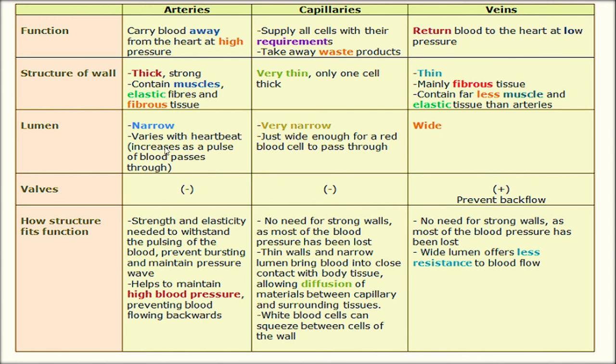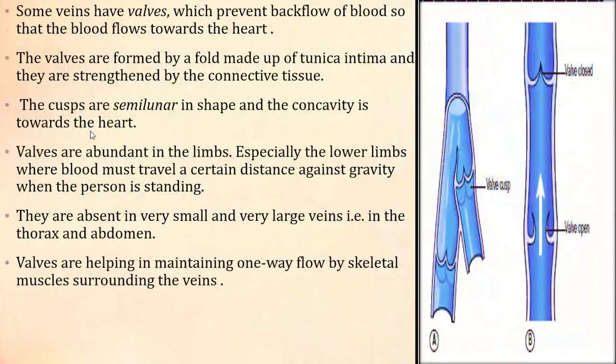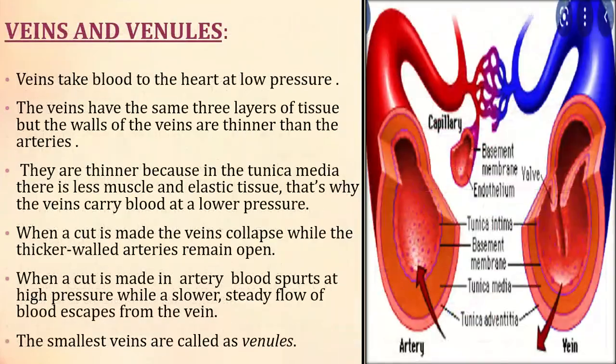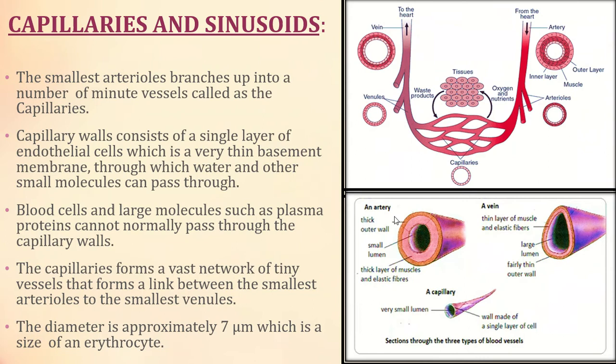Increases as a pulse of blood passes through, just wide enough for a red blood cell to pass through. That means the narrow lumen refers to the diameter of the opening of the arteries and veins. So you can see, lumen means the opening. Okay, you can see the lumen, the opening.